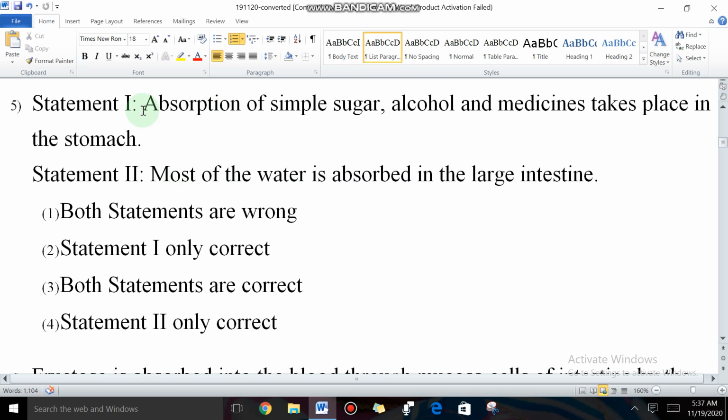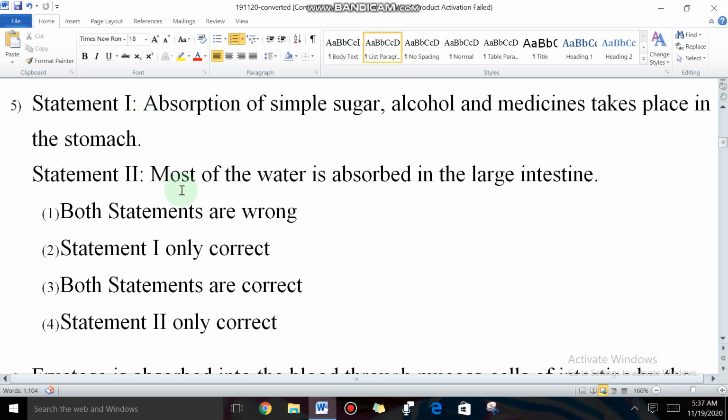Yes, what you guess is correct. First one, absorption of simple sugar, alcohol and medicines takes place in the region of the stomach. In the stomach, some simple sugars, alcohol and drugs are absorbed.